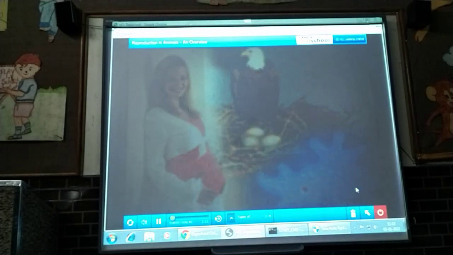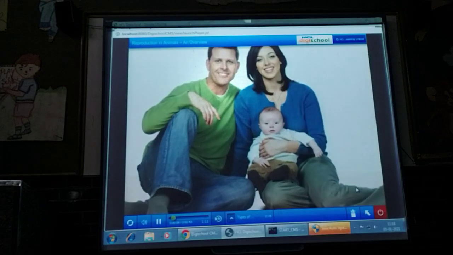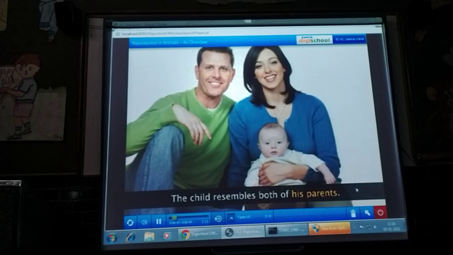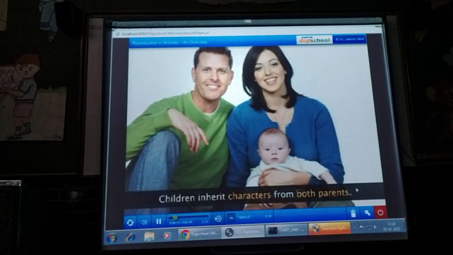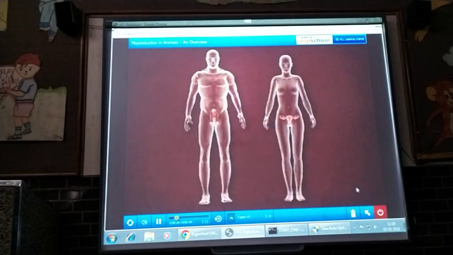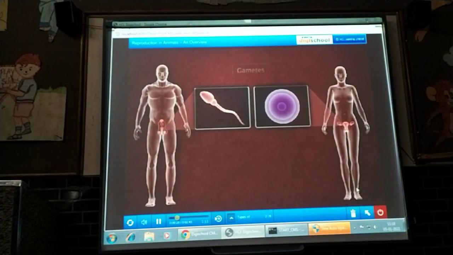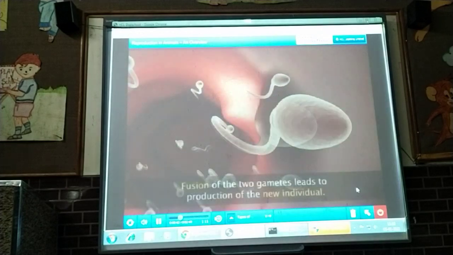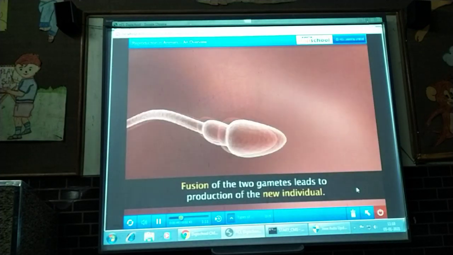Types of reproduction. Look at this family picture. The child in this picture resembles both of his parents. This is because the boy has inherited characteristics from both parents. Males and females produce special cells called gametes. The sperm is the male gamete and the egg or ovum is the female gamete. Fusion of the two types of gamete forms the new individual.